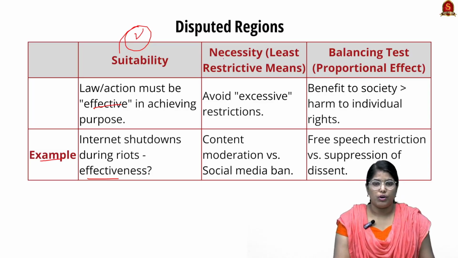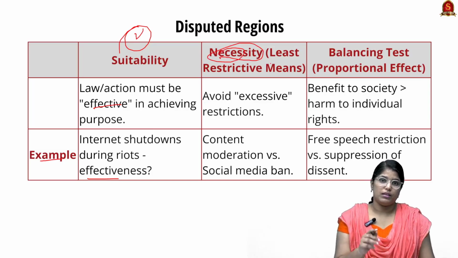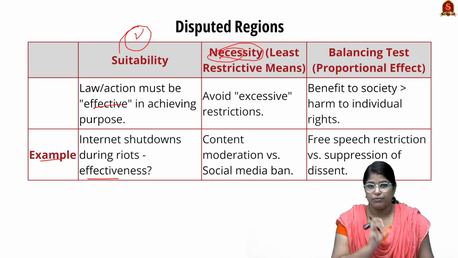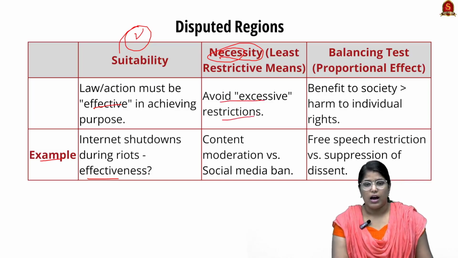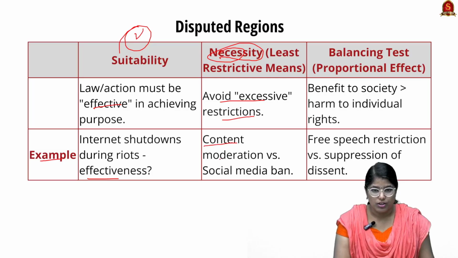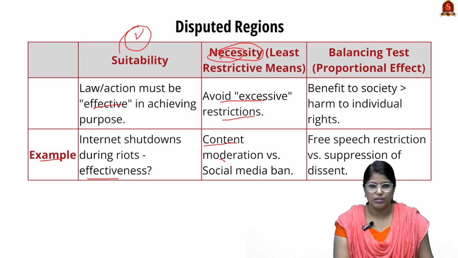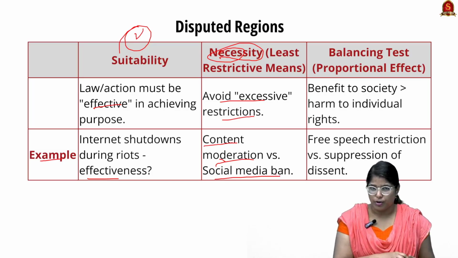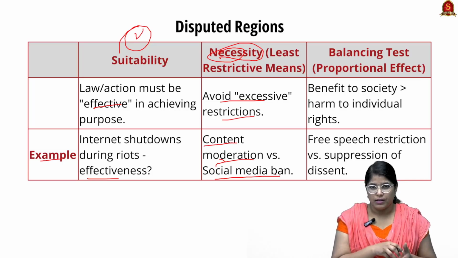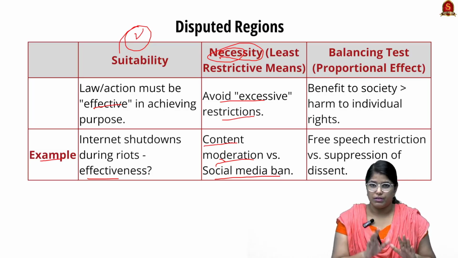Now the third important thing is the necessity. Here the means must be the least restrictive, meaning it should avoid excessive restriction. A very good example for this is content moderation versus a social media ban. Here we can bring in internet shutdown, but the purpose of internet shutdown is to stop misinformation, right?